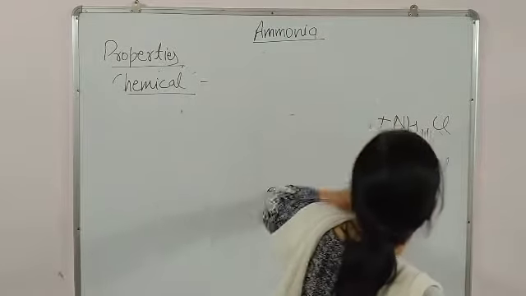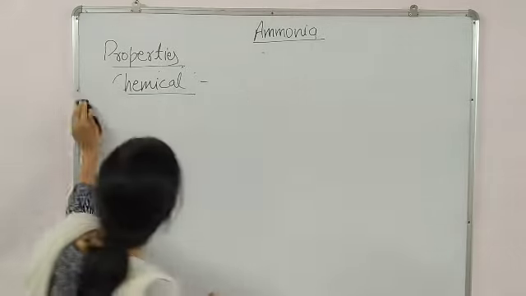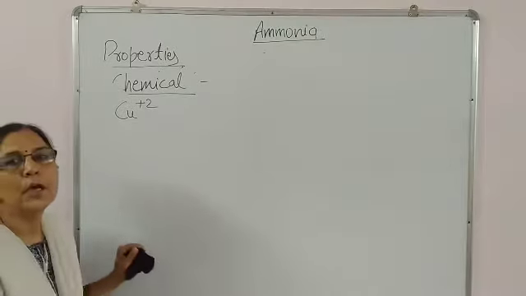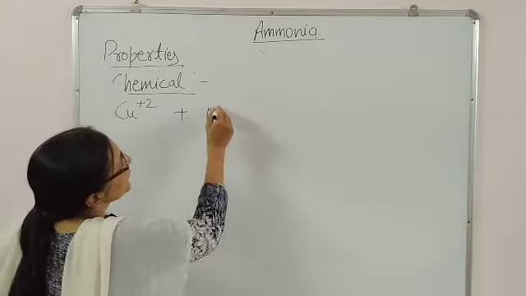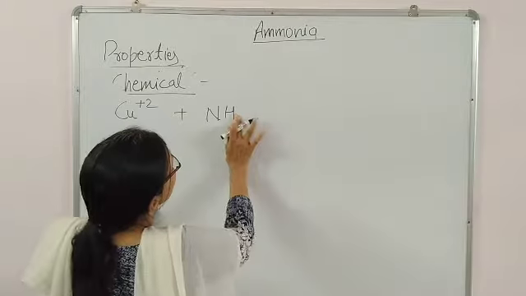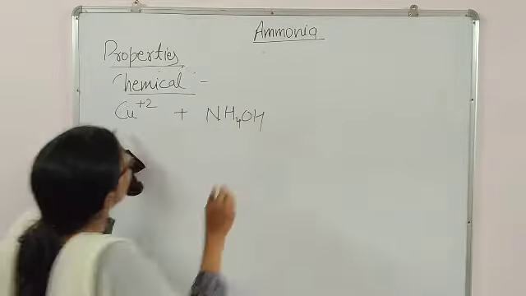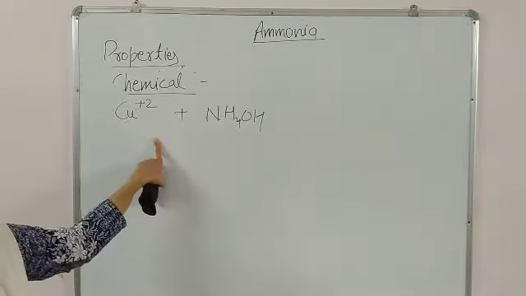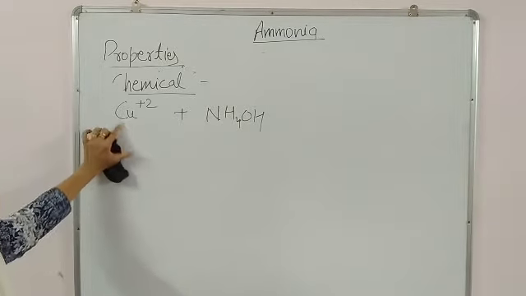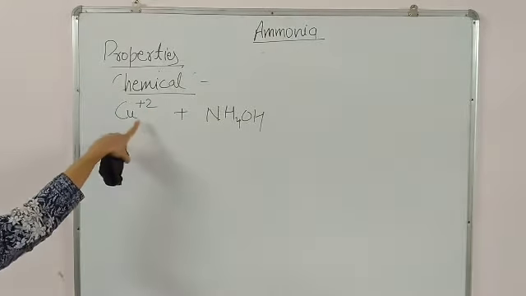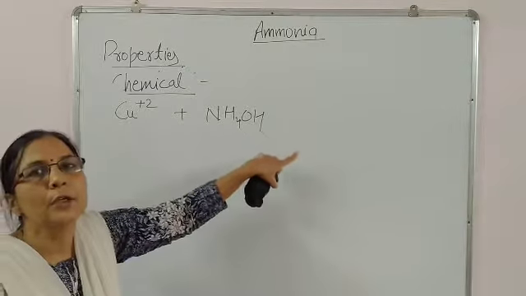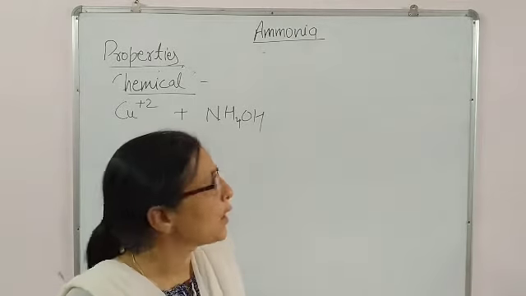Okay. Now, next in the row is reaction with a few of the metal ions. For example, copper plus 2, when it is treated with ammonia, ammonium hydroxide you can say, or you can say the chemical test of copper ion in group number 2. When you do the confirmative test, what happens? Light blue colored copper solution, Cu plus 2 solution, will react with NH4OH and a deep blue coloration appears.